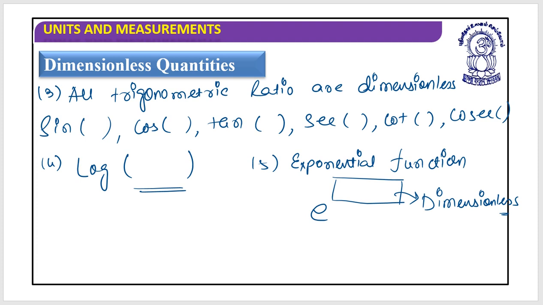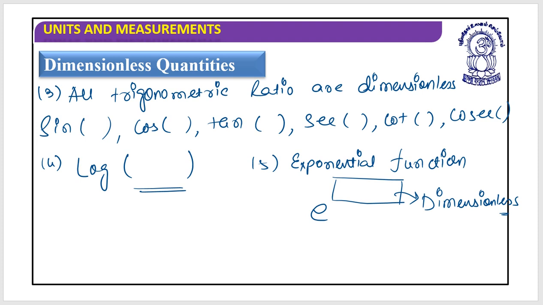So let me revise. First, all those quantities which are ratios of the same quantity, let's say refractive index, relative density, volumetric strain, lateral strain. Second category would be plane angles and solid angles. These two are dimensionless. But plane angle and solid angle have units, but they do not have a dimension. So it is a specific approach.